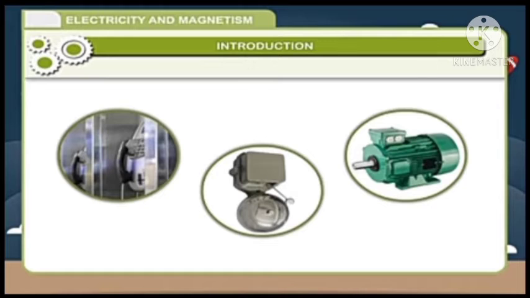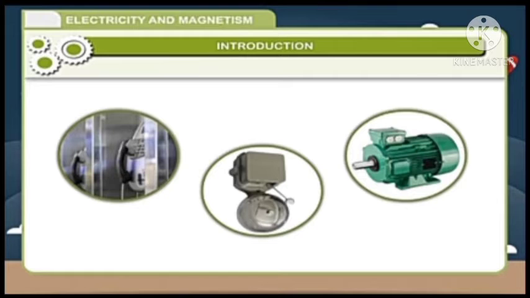Devices like the electric bell and motor all work on the principle of the magnetic effect produced by electricity. Thus, there is a relation between electricity and magnetism, which we are going to learn in this chapter. So, in this chapter, we will learn about electricity and magnetism because of this relation.